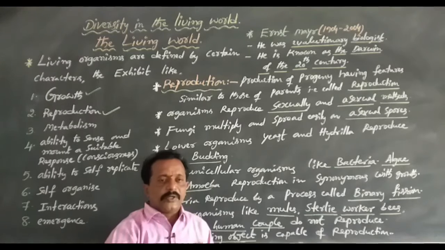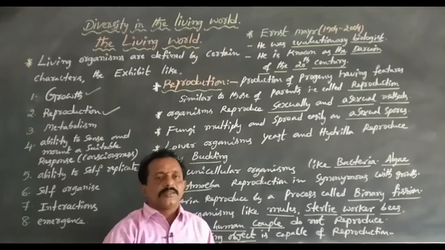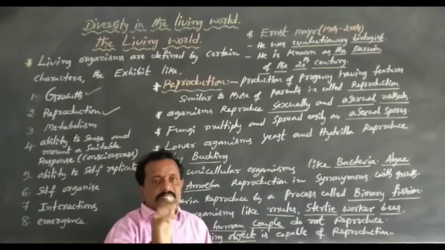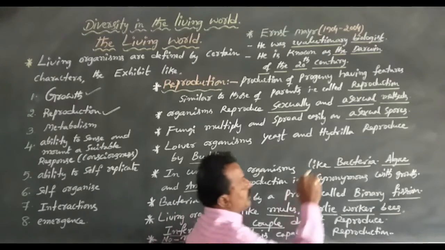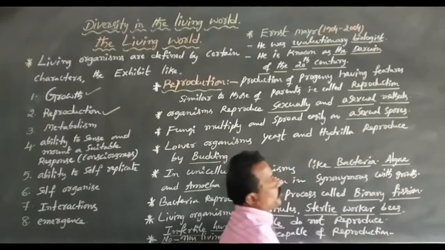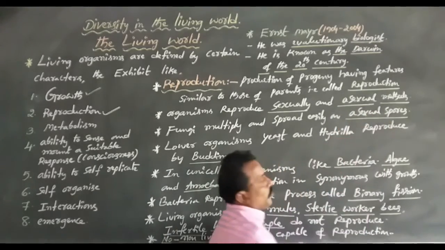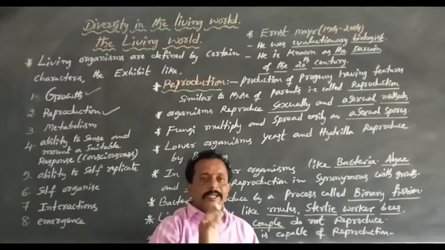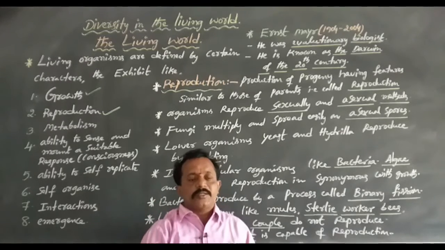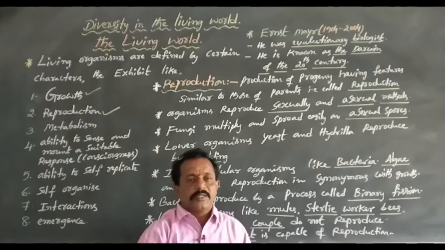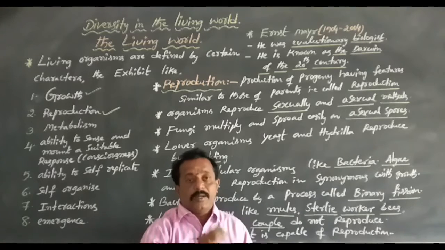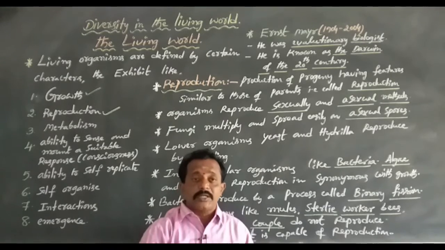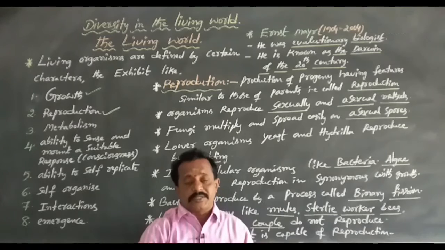Sexual reproduction involves gametes. Asexual reproduction involves spores, that is asexual spores. There are no gametes in asexual reproduction, only spores. But sexual reproduction involves gametes.